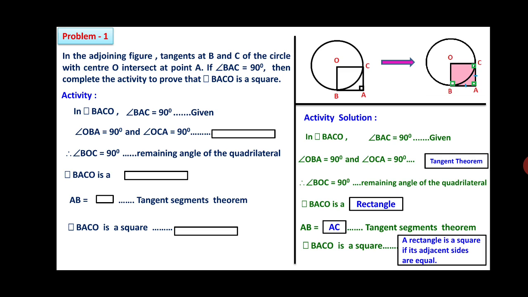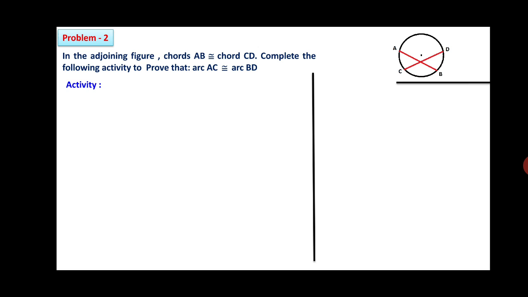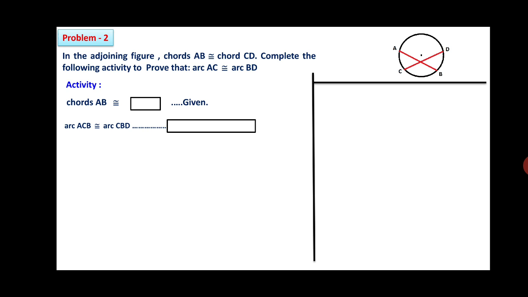So these activity based problems are very easy. Prepare this very properly. So we'll continue with the next problem, number 2. In the adjoining figure, chord AB is congruent with chord CD, shown with red color. Complete the following activity to prove that arc AC is congruent with arc BD. So friends, the given activity we will read first. Chord AB is congruent with dash dash, it is given. Therefore arc ACB is congruent with arc CBD. The reason you have to write in the box. Therefore measure of arc ACB is equal to measure of arc CBD.